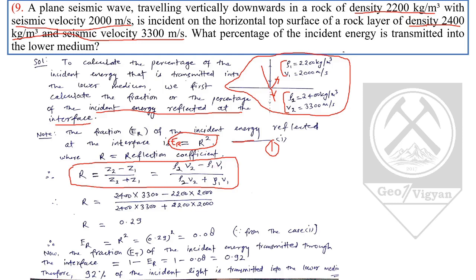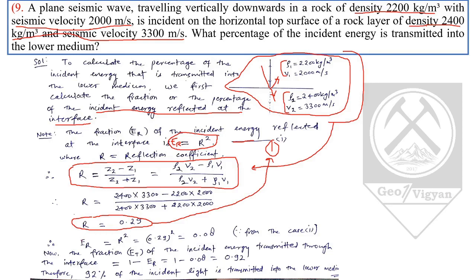We will keep the values of rho and V in this equation, and we get the value of R to be 0.29. We will keep this value of R in equation first, and we get the value of ER, that is the fraction of incident energy reflected at the interface, which comes to be 0.08.